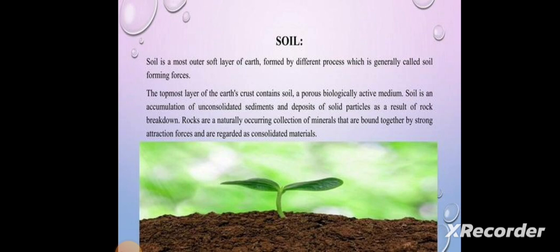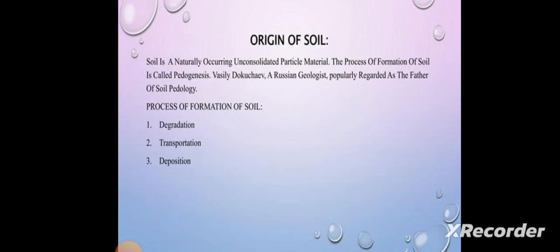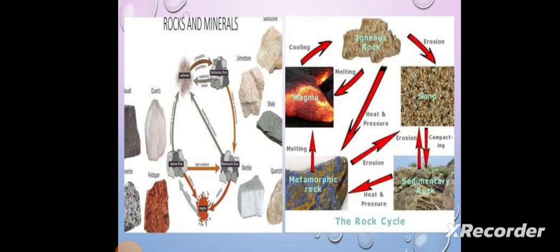Rocks are naturally occurring collections of minerals that are bound together by strong attraction force and are regarded as consolidated materials. Origin of soil. Soil is a naturally occurring unconsolidated particle material. The process of formation of soil is called pedogenesis. Process of formation of soil: degradation, transportation and deposition. The picture shows the rocks and the minerals and the rock cycle, how the rocks are produced.